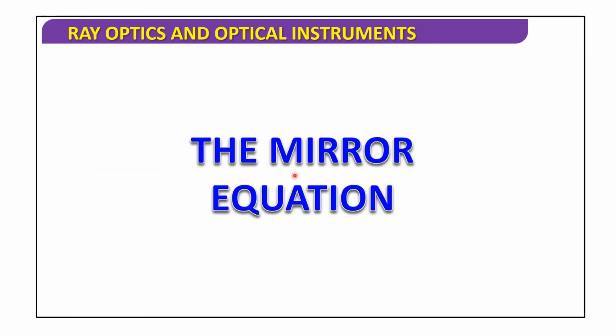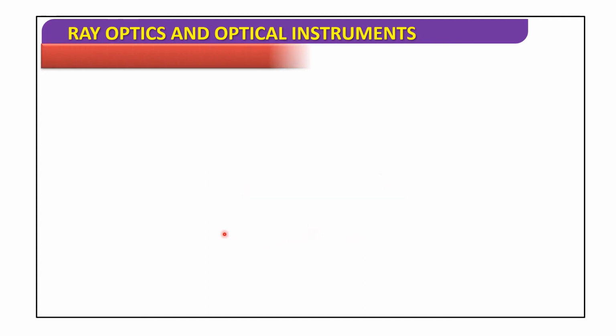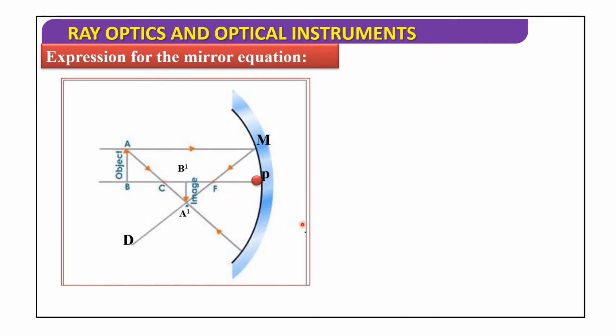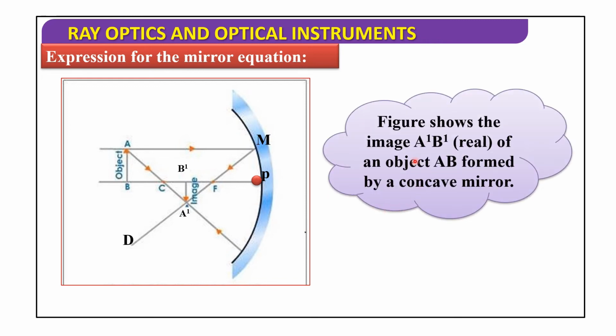Next topic is the mirror equation. Now we'll discuss the expression for the mirror equation. Here we are taking the concave mirror. The figure shows the image A dash B dash of an object AB formed by a concave mirror.